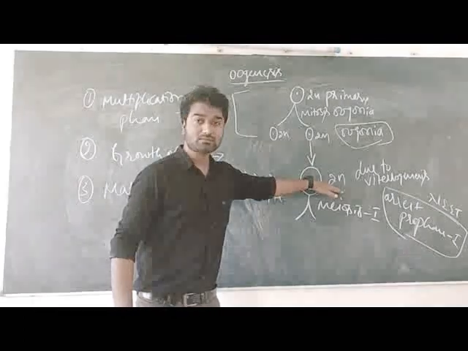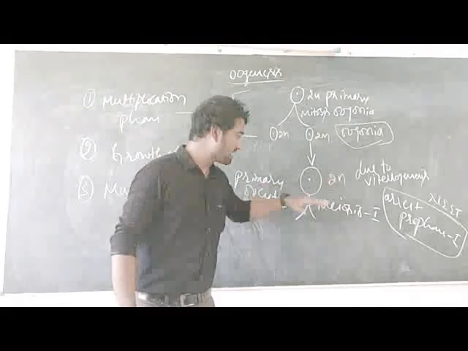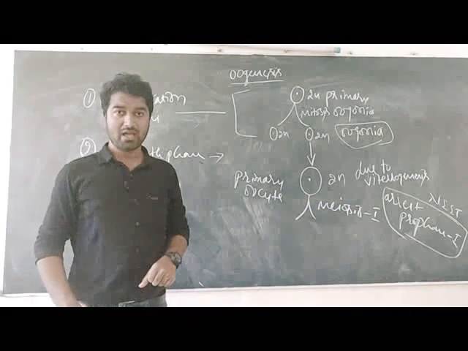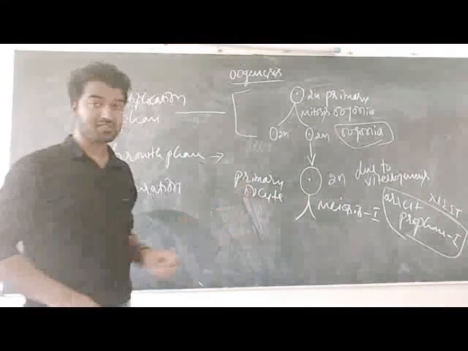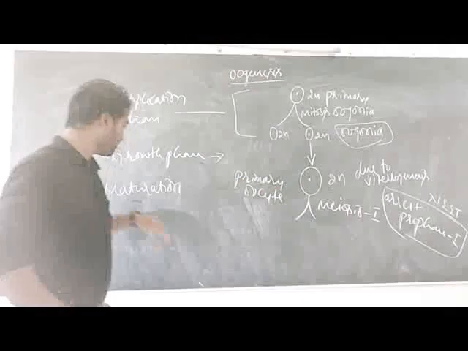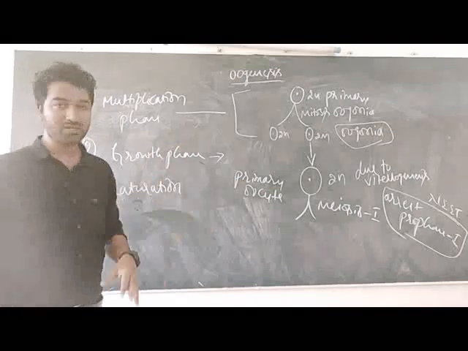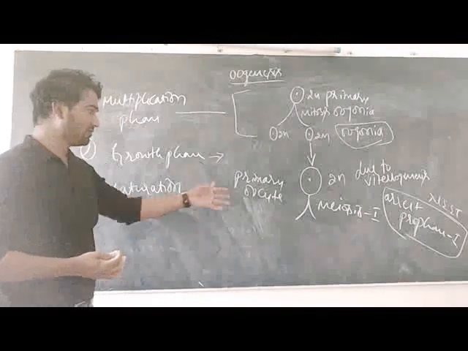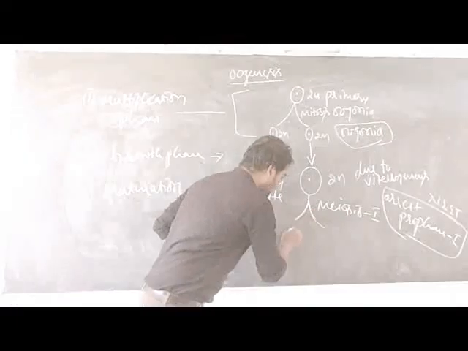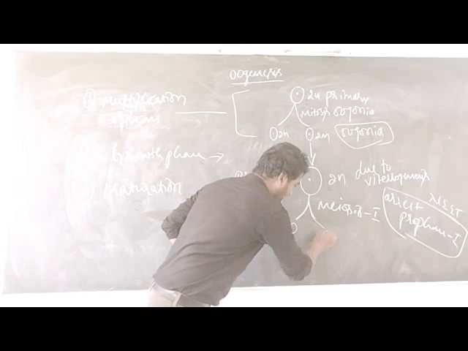This primary oocyte gets arrested in prophase 1, and after that this process continues again, and it is going to divide into two unequal daughter cells.